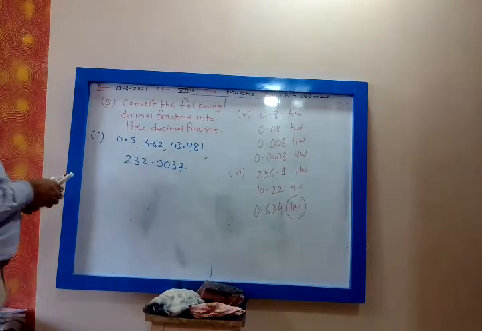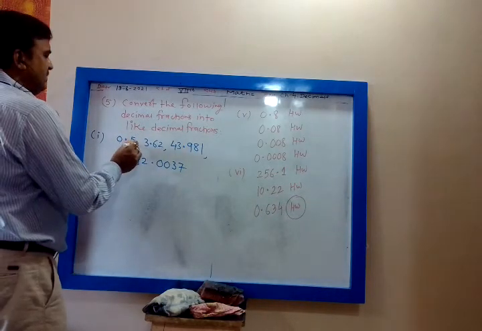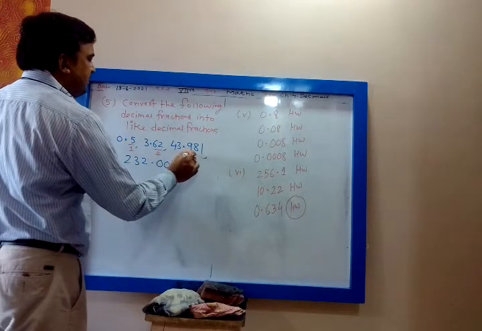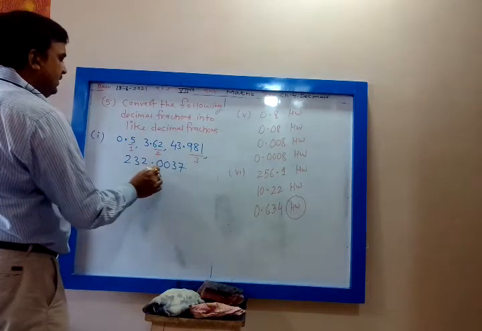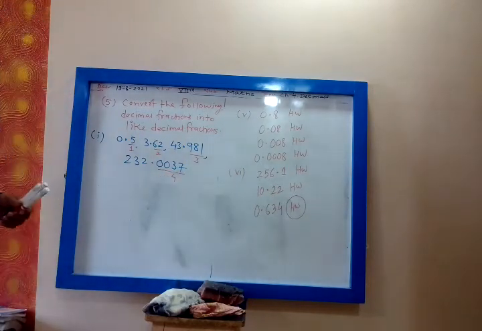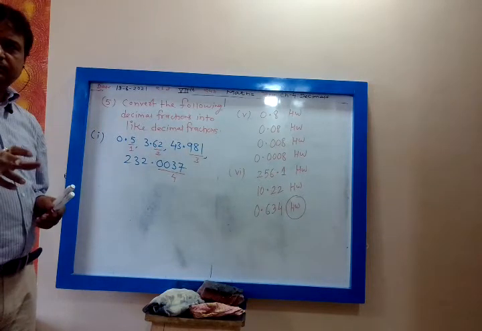Check whether they are the same. After decimal 1 digit, after decimal 2 digits, after decimal 3 digits, after decimal 4 digits. So they are not like. To make them like, make all 4.